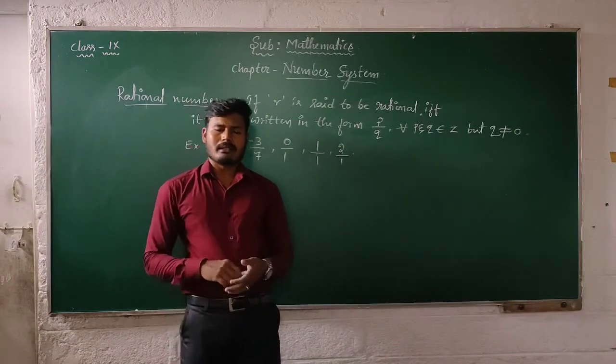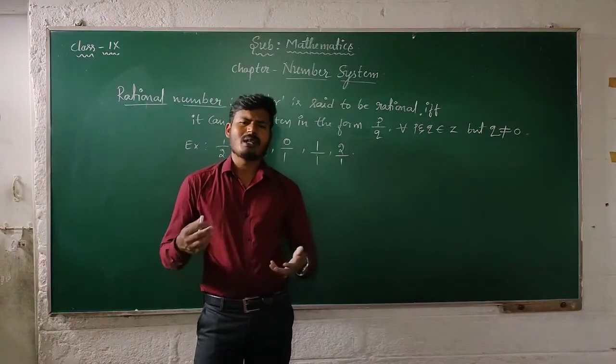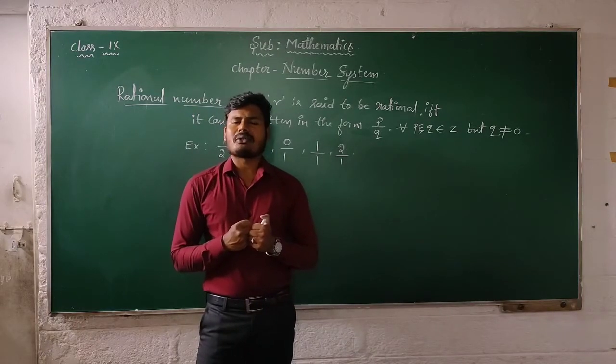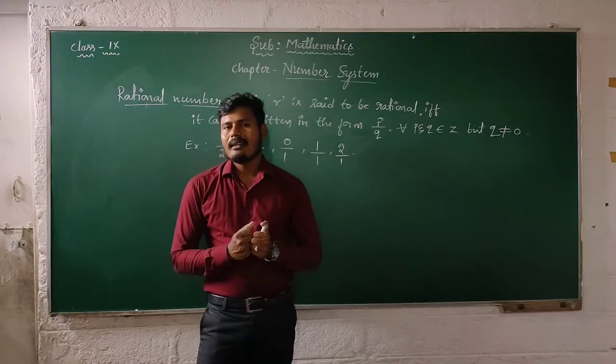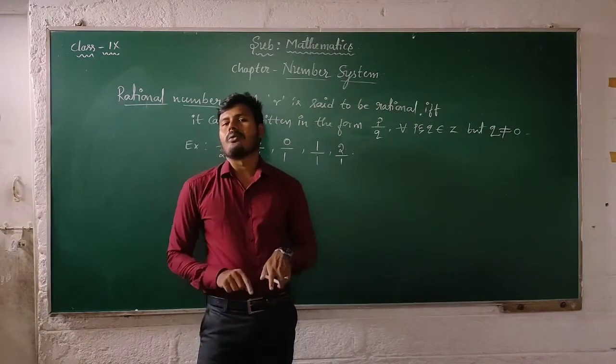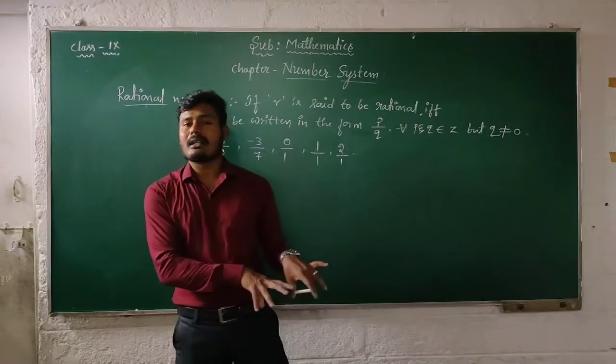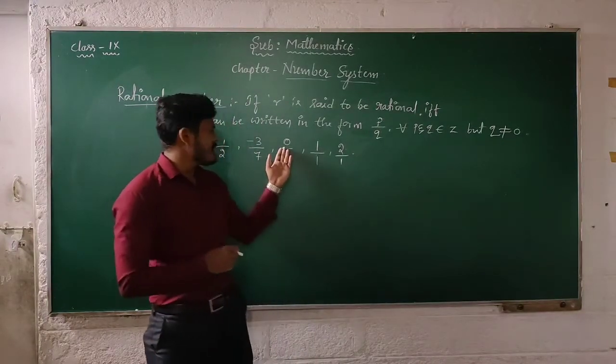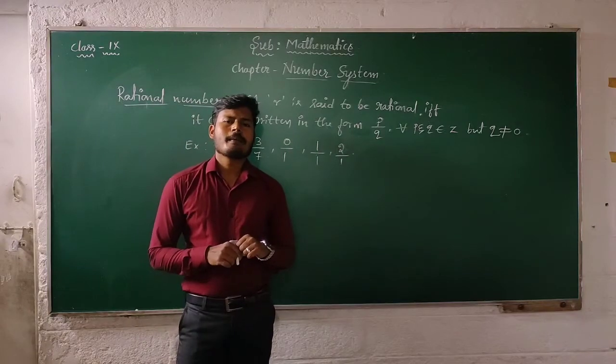Then what about whole numbers? Whole numbers include all natural numbers, along with one other number, which is 0. We know that 0 is also a rational number.